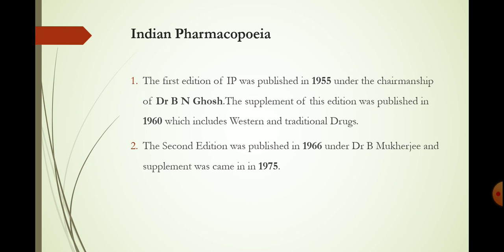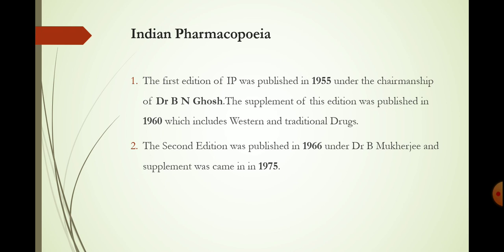Then the second edition of the Indian Pharmacopoeia was published in 1966 under the chairmanship of Dr. B. N. Mukherjee, with some modification.